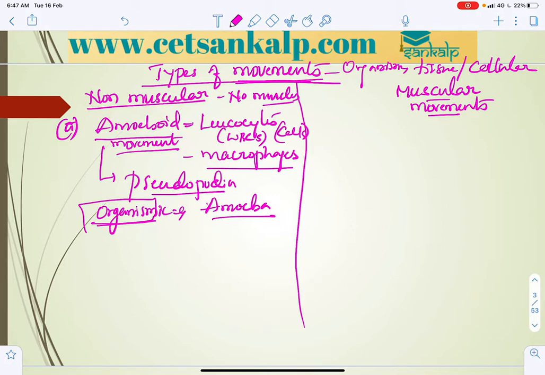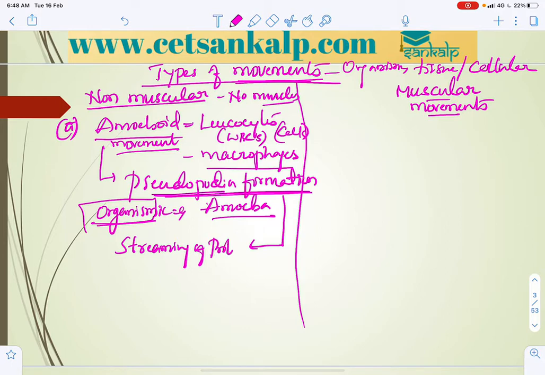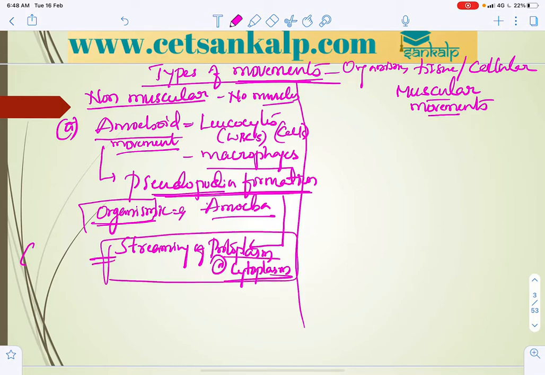In amoeboid movement, pseudopodia formation takes place, mainly because of streaming of protoplasm or cytoplasm. Very important: streaming of protoplasm or cytoplasm is called cyclosis.